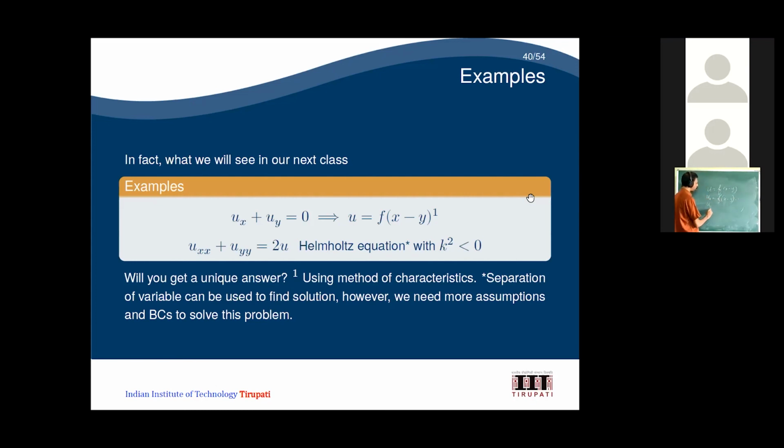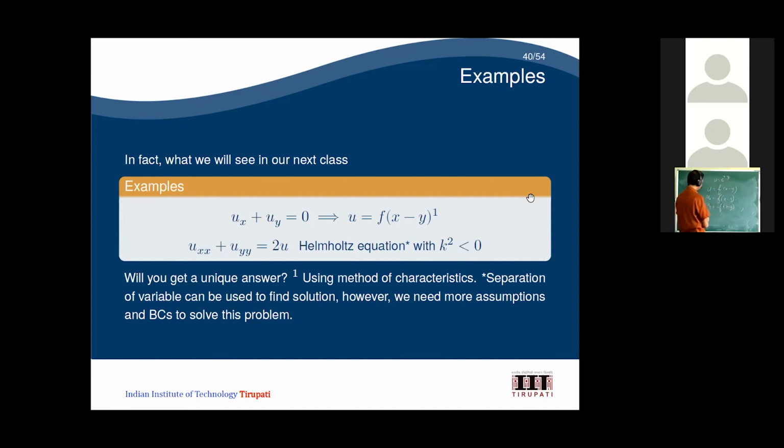Then uy is going to be f dash of x minus y into minus 1, so I am going to get minus f dash of x minus y. If I sum it up, f dash of x minus y cancels, and I am going to get 0. So it is not necessary that u equal to e power x minus y alone is the solution.